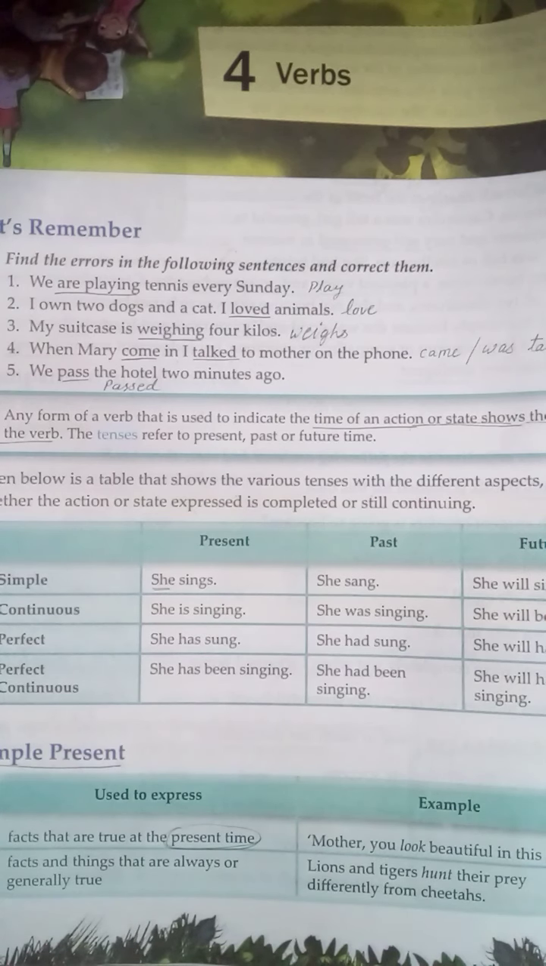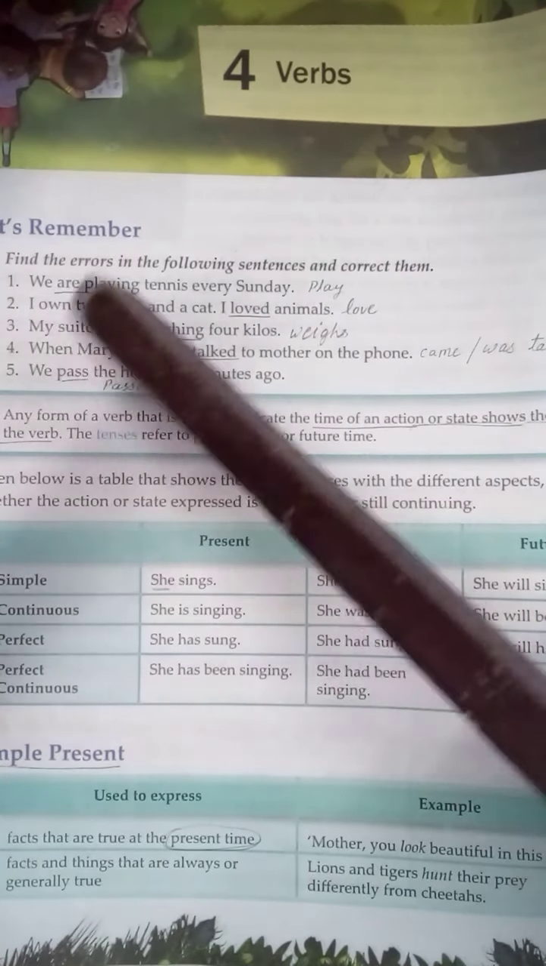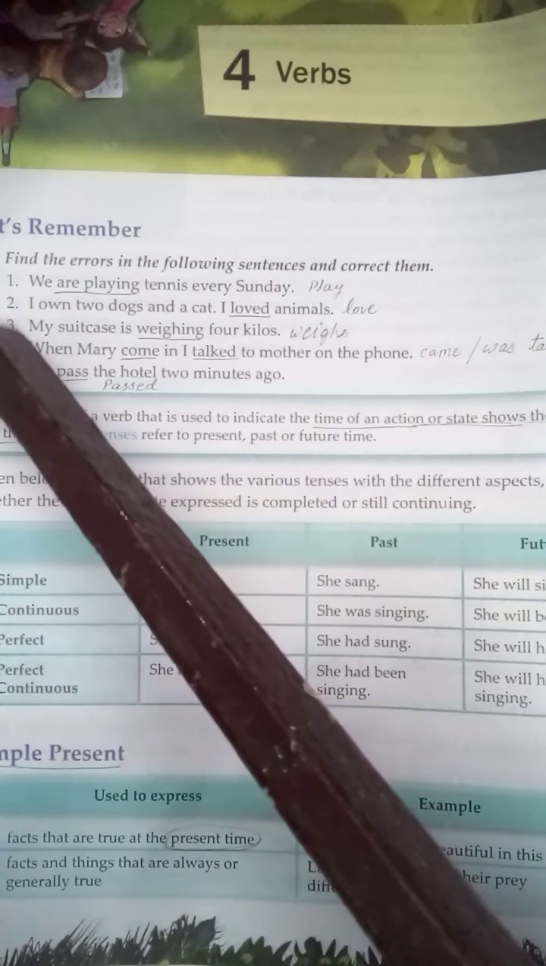This is chapter number 4, verbs. So first of all, we get to know what verbs are. Any kind of verb you can say, work is a verb. Any kind of verb is a verb. This is simple. So see point number 1 and try to understand these points.